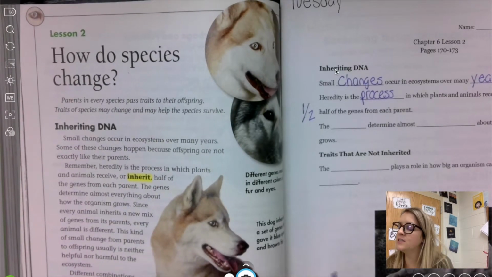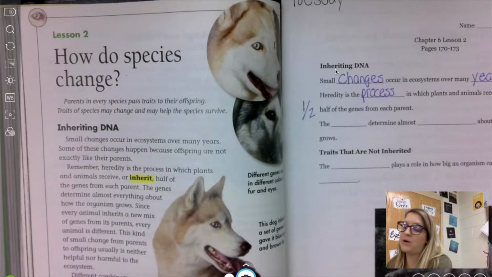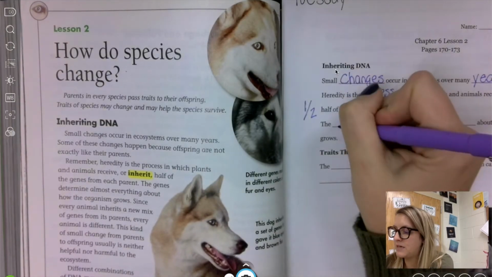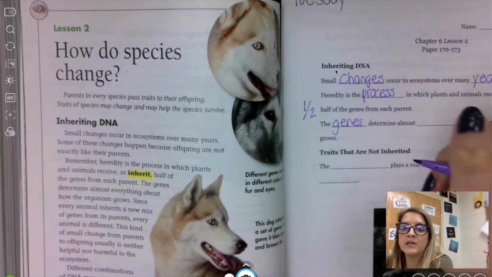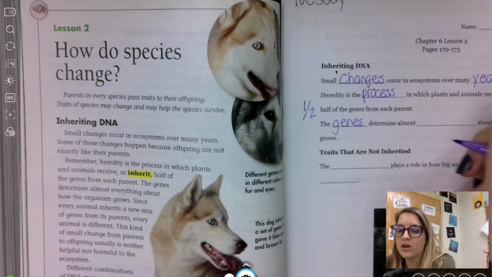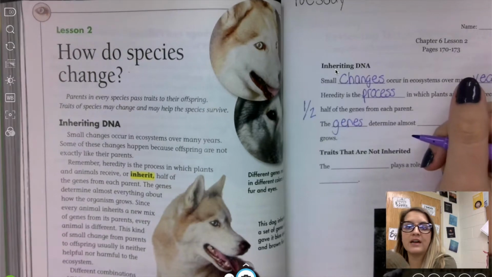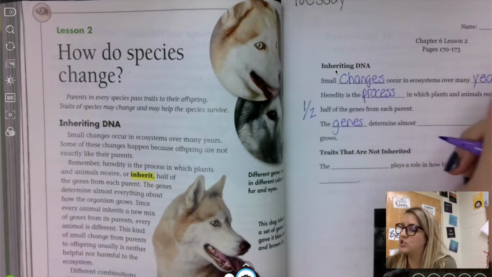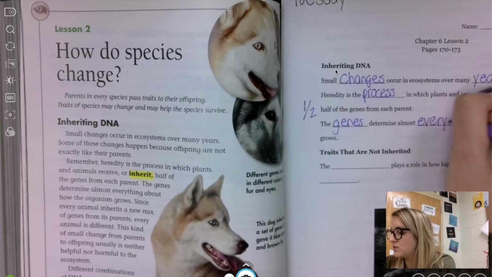The genes determine almost everything about how an organism grows. And that's the same for us. Our genes that we received from our parents determine how tall we are, what color hair we have, what color eyes we have, our skin tone. All of that is determined from our genes. And that's not everything, but it is almost everything.